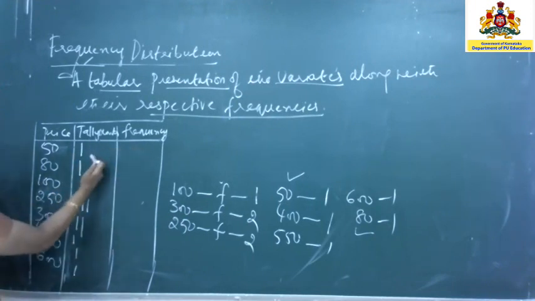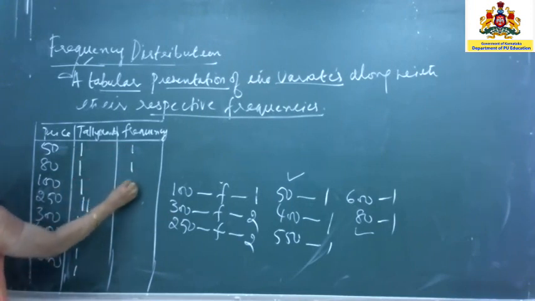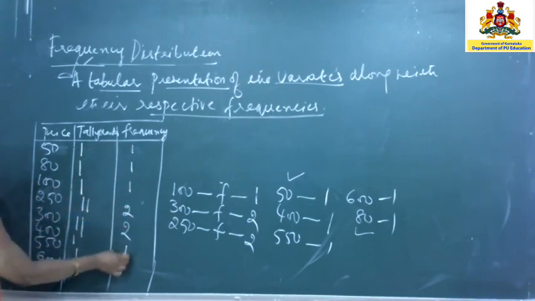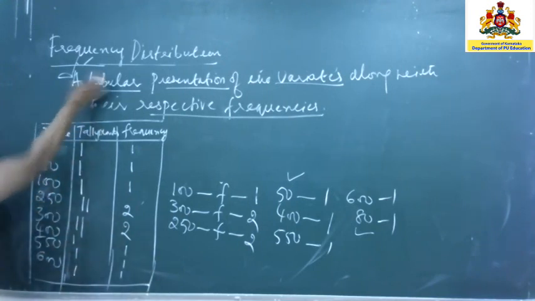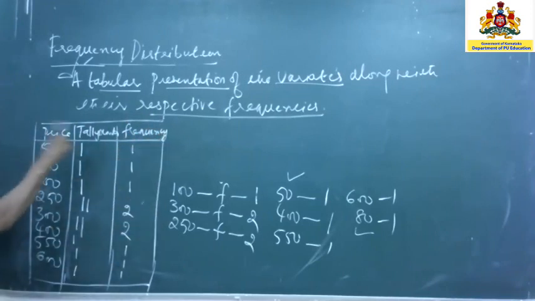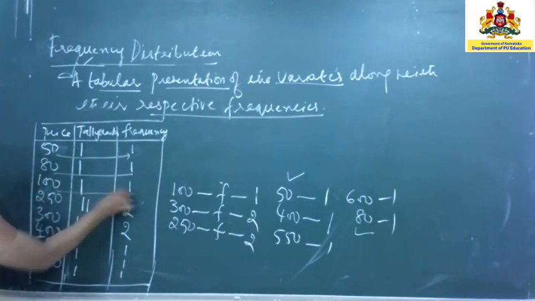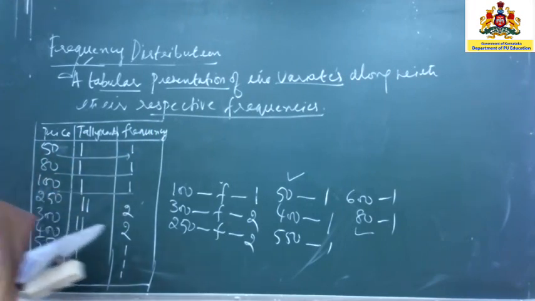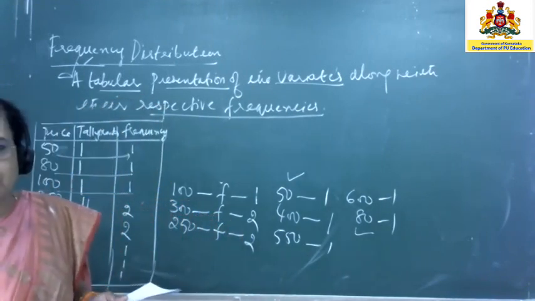Now, next you will be writing the frequency. What is frequency? It is a numerical value that is given to the total number of tally marks. Here it is 1, so you will write 1. This is 1, this is 1, this is 2, this is 2, then 1, 1 and 1. This is what the definition says: a presentation in the form of a table of variates along with their respective frequencies. That means frequency of 50 is 1, frequency of 80 is 1, frequency of 100 is 1. They are together, you try to correlate. I hope you don't have any doubts now.